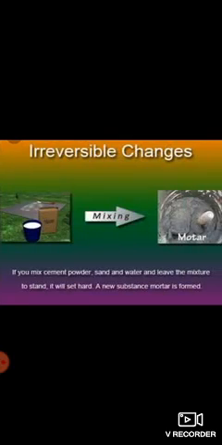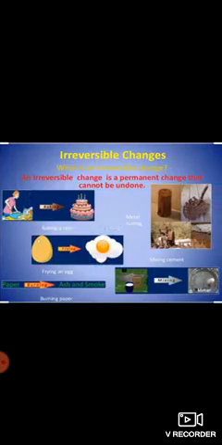Yeah, from this new substance you cannot get back the original constituents. That becomes permanent, and such a change is called an irreversible change. Yeah, so here you can see the irreversible change. Even an egg, once you heat the egg, what are you getting out of it? Omelette. So omelette cannot be changed back to egg. Did you understand? In this picture you can see many examples of irreversible change.